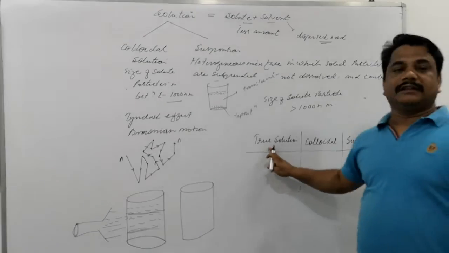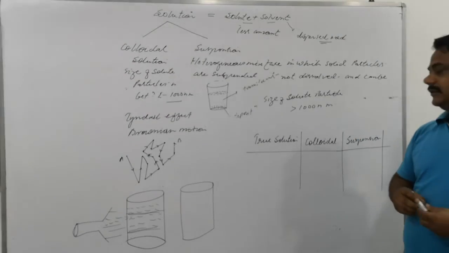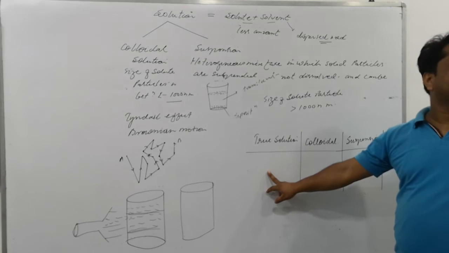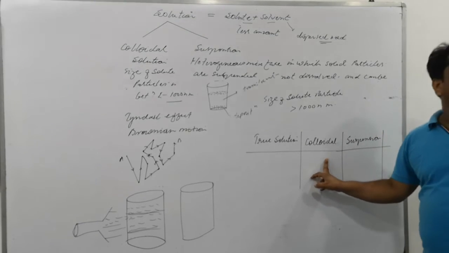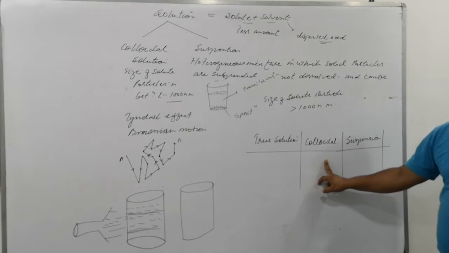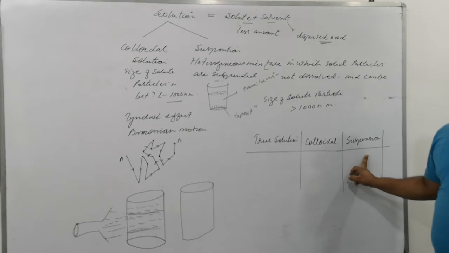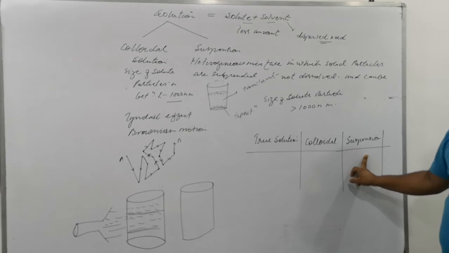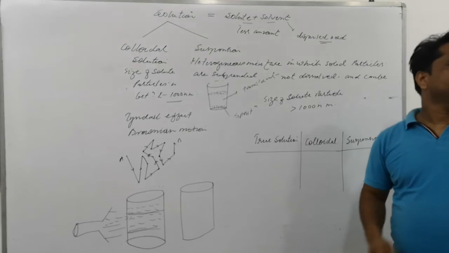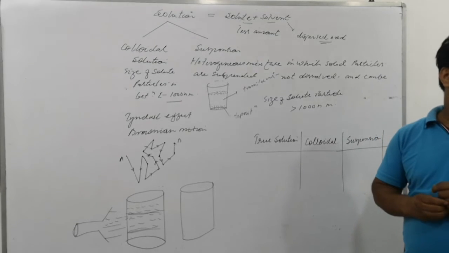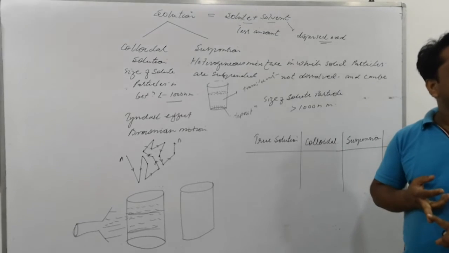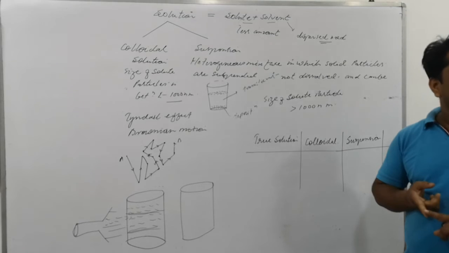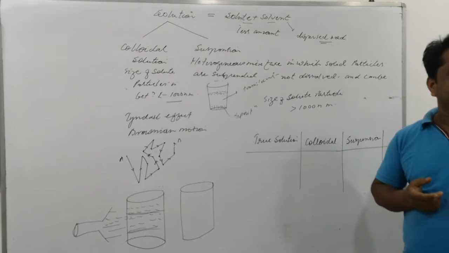First is the size. In a true solution the size of particle is less than 1 nanometer. In a colloid the size is more than 1 nanometer and less than 1000 nanometers, and in a suspension the size of particle is more than 1000 nanometers. The order will be suspension, colloidal, and true solution. The other difference points will be Brownian motion, Tyndall effect, and size. You just have to write these three differences.